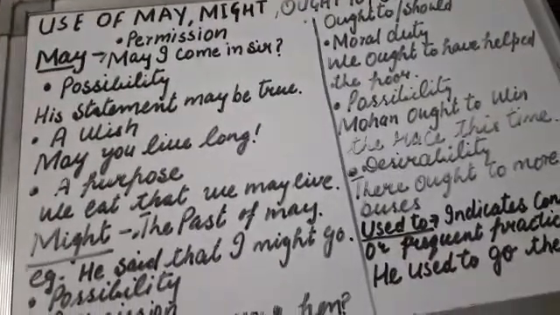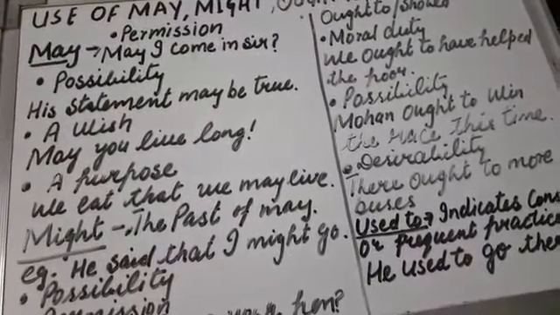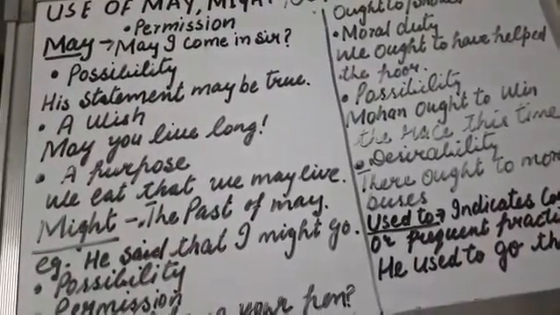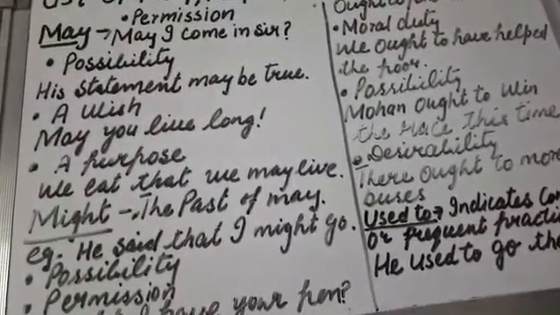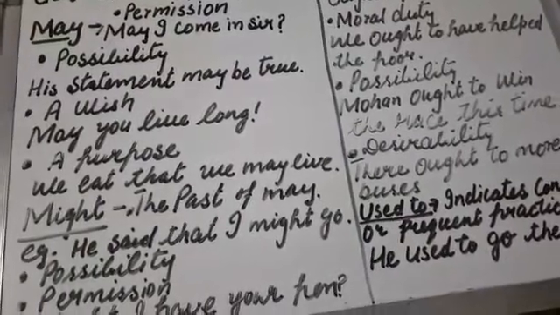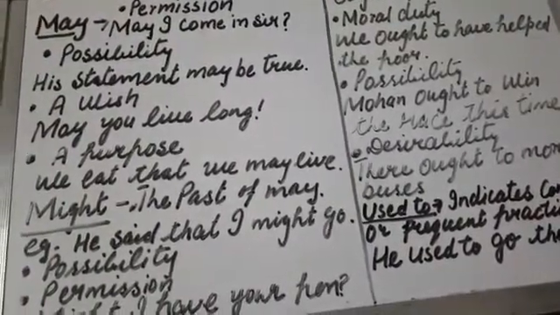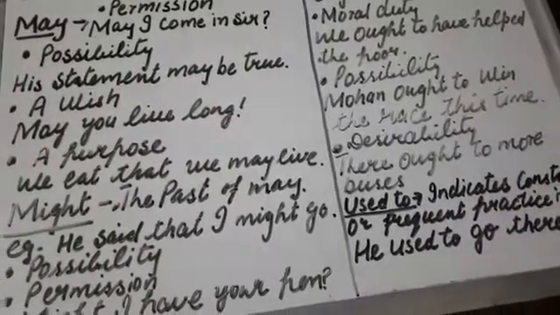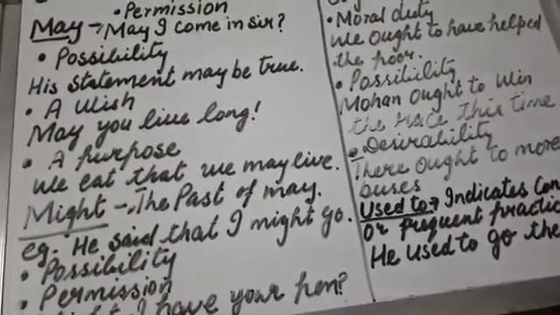Next is possibility. His statement may be true. You can use might here too. His statement might be true. It will be correct. Next, a wish. May you live long. May God bless you. These are wishes. But take care of one thing: while we are using may as a wish, don't forget to put a sign of exclamation at the end of the sentence.